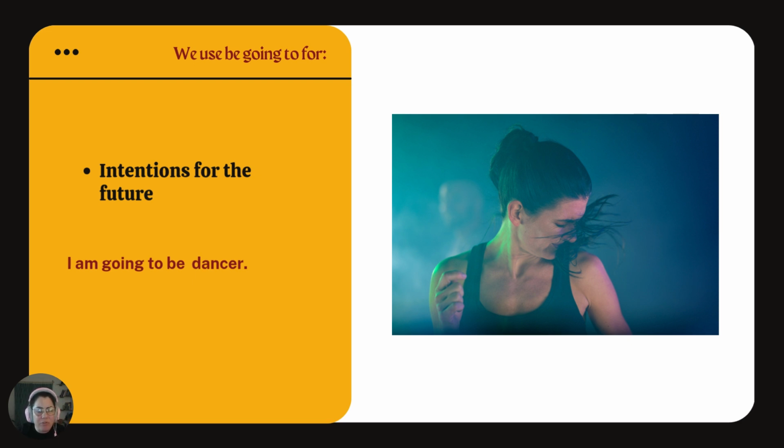I am going to be a dancer. How do I know that is an intention for the future? Because I'm doing everything to be a dancer. I'm going to gym classes, I'm going to dance class, whatever. Then everything that is planned is going to be written with going to be.